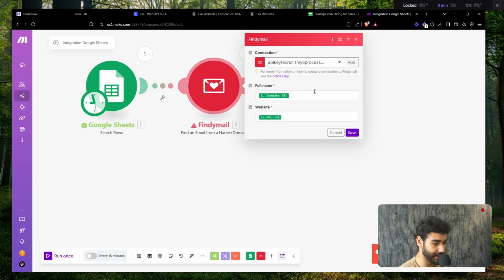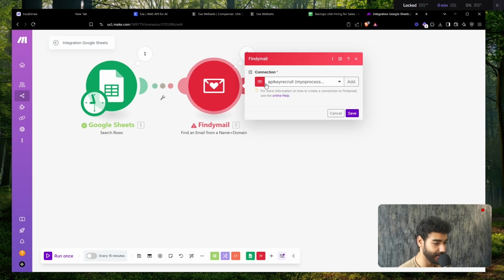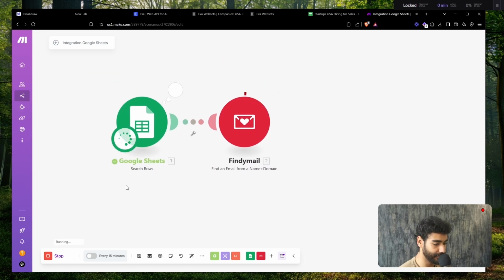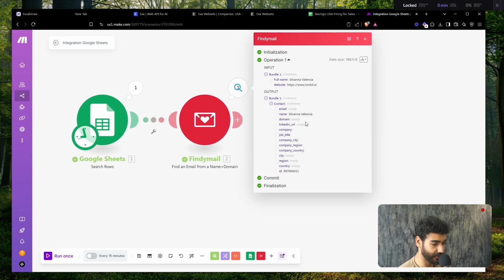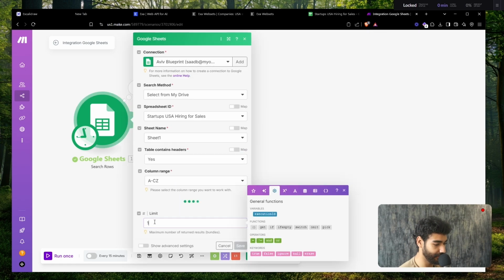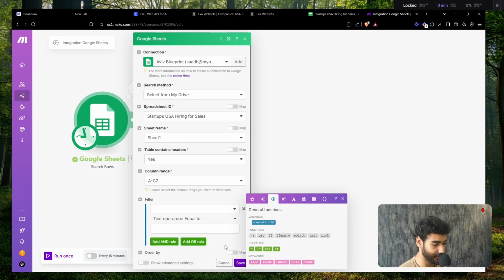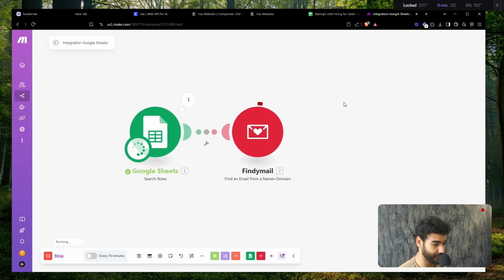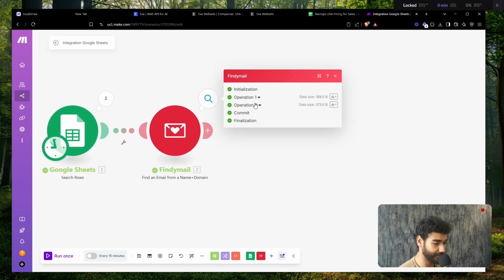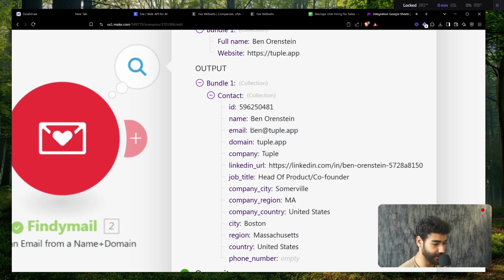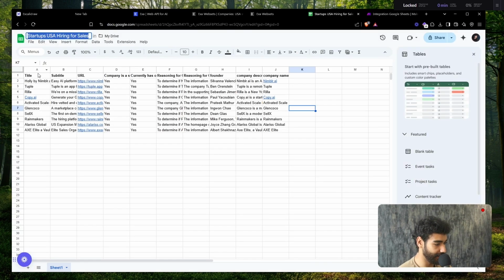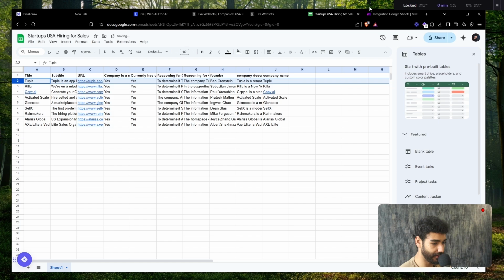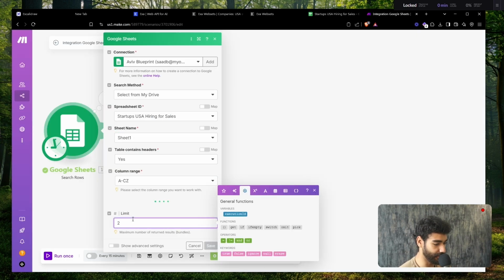And then I have to remap my connection. Yes, I think, let me see. Yeah, this is the old account. So I'm just going to use this one here. Click save, run once again. And then let's see. So the first one couldn't be found. Let's try the second one. Click save, run once. Okay, and the second one, we found their email address. Awesome. So we found the guy here. And so now I'm just going to delete this first one. Perfect. And then I'm just going to put here 1.